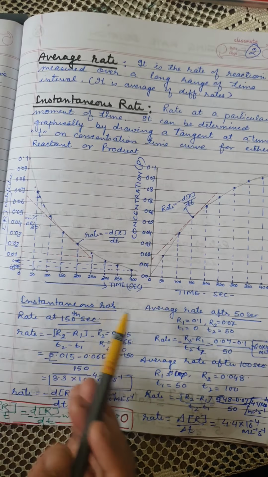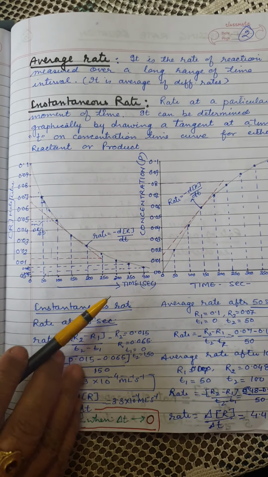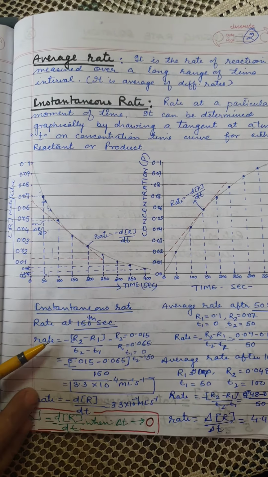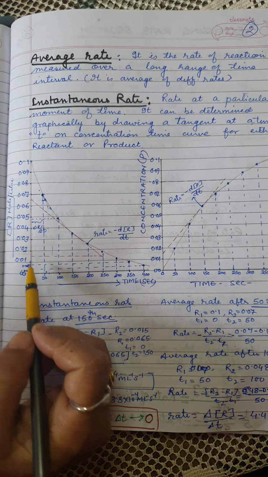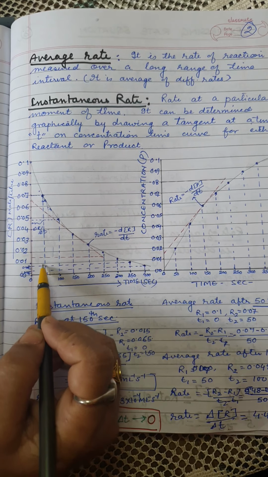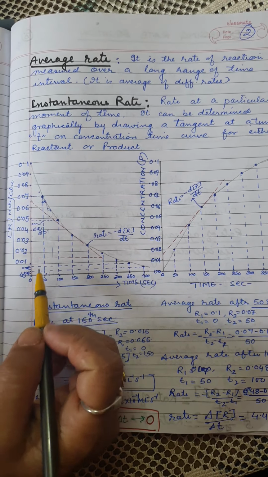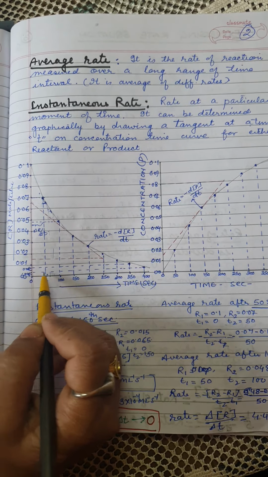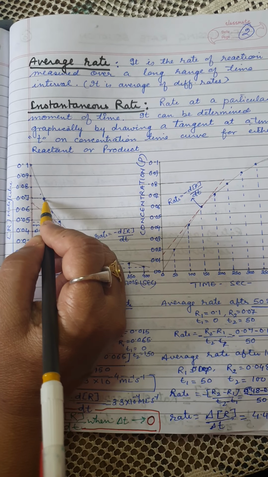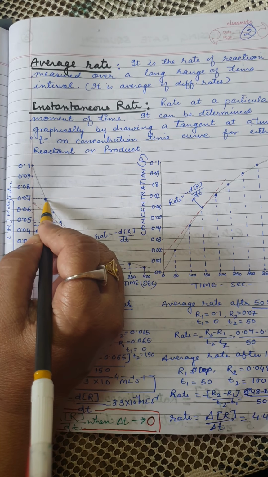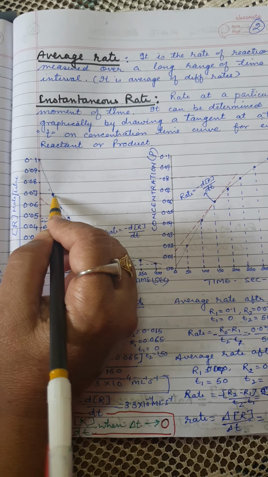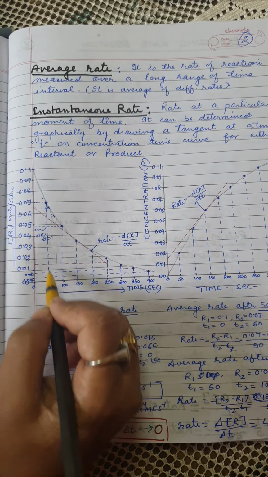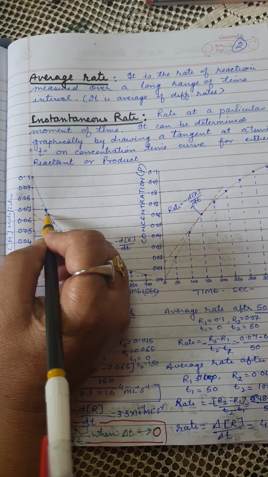So there is a method to determine a more precise rate of a reaction. What do you do for this? Suppose we have calculated the rate at the 50th second. Clear? Now at the 51st second we will see the rate. What is the concentration at 51 seconds? Same as it was at 50 seconds. A bit of difference is there. Then at the 52nd second the concentration almost remains the same.